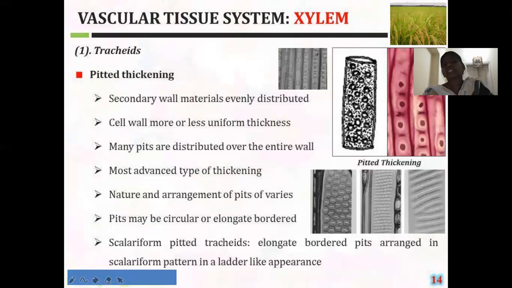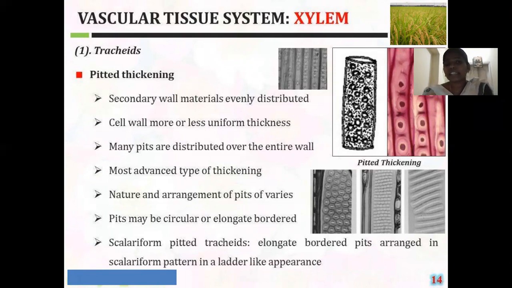The last one is the pitted thickening. Along with the deposition of the lignin, the secondary material, the pores are also present in this type of thickening. That means along with the deposition of lignin, pores are also present, depending upon how those pores are distributed and arranged in the cell walls of the tracheids. There are two types of